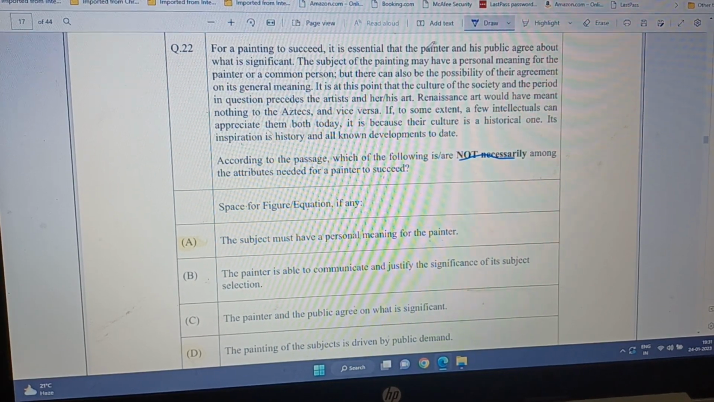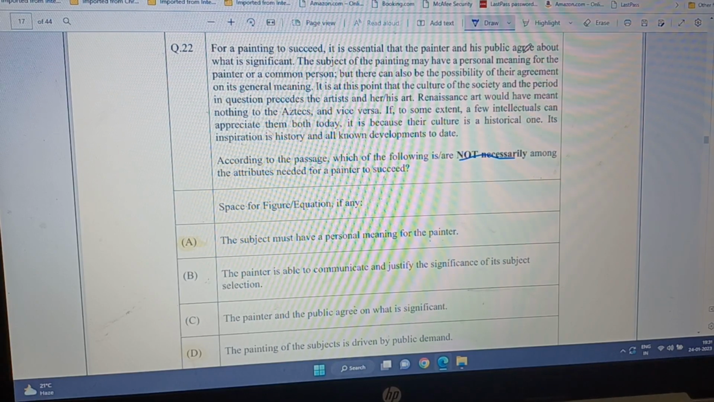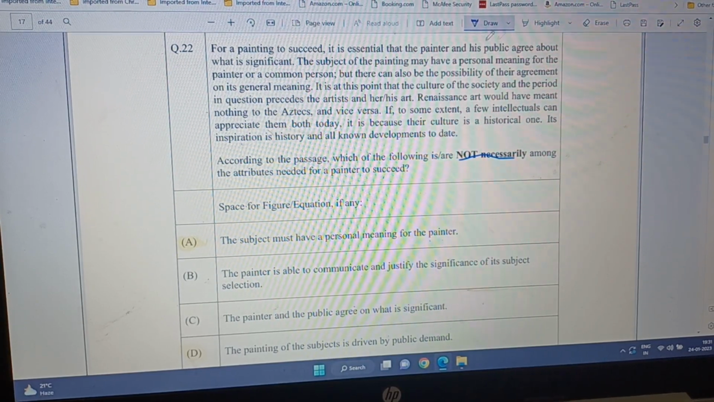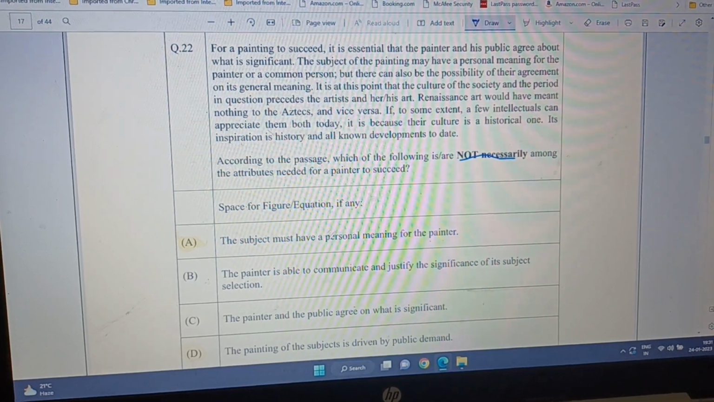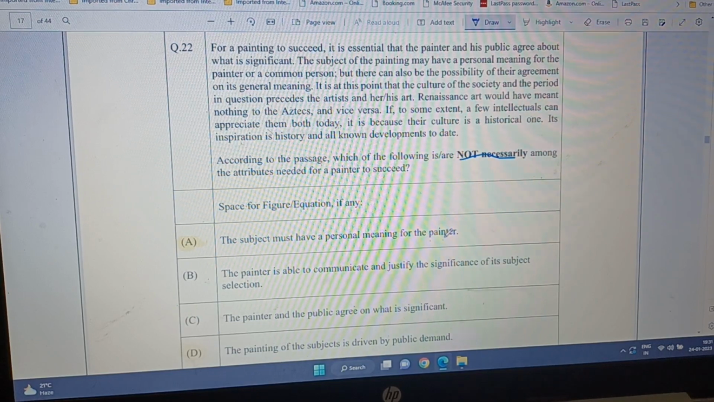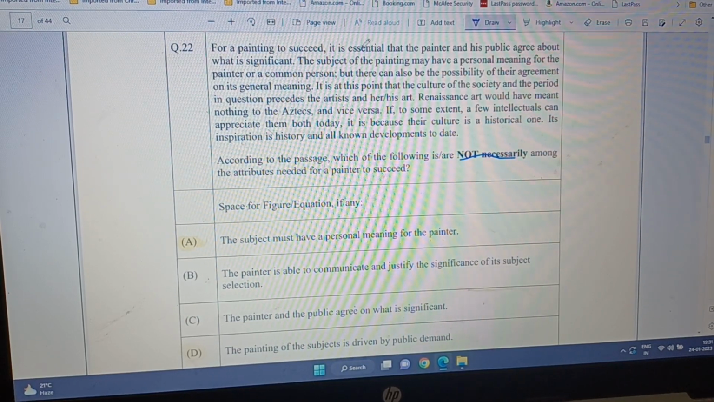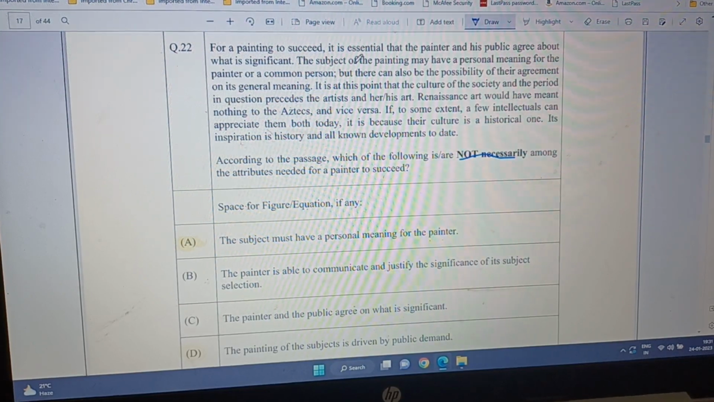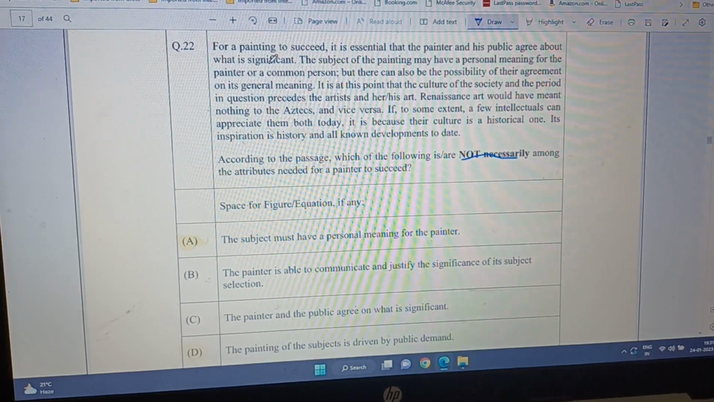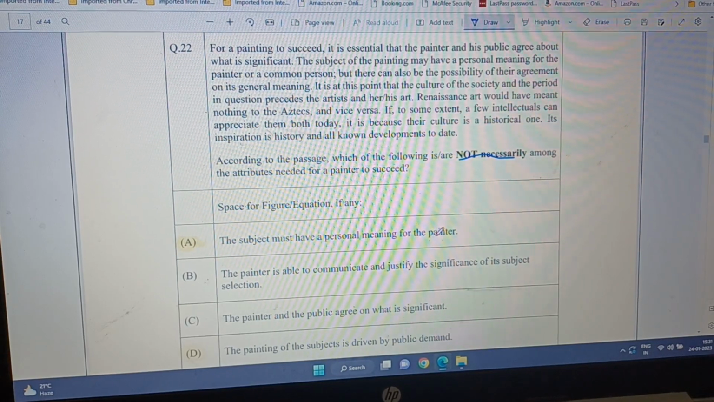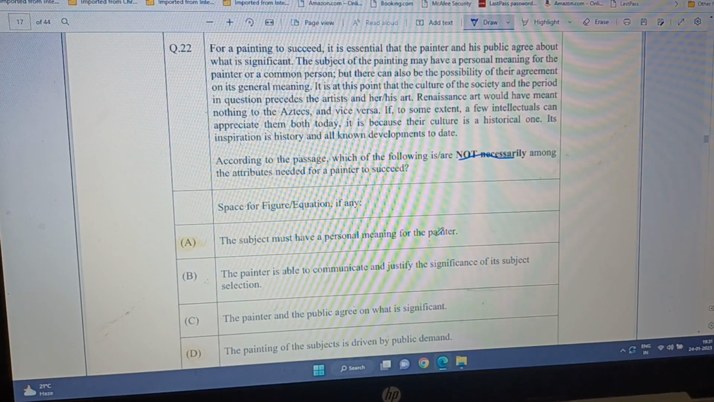It is essential that the painter has his public agree. But then it also says that the public must agree, only for the painter must have a personal meaning for the painter doesn't matter. It says that it is essential that painter and his public agree about what is significant. So this sentence says must have a personal meaning for a painter doesn't follow.